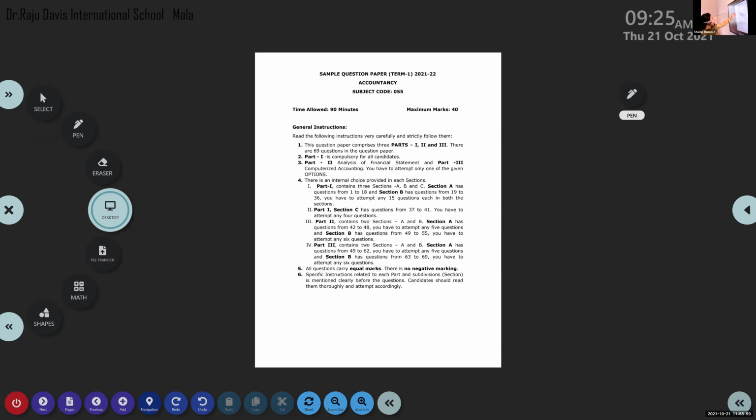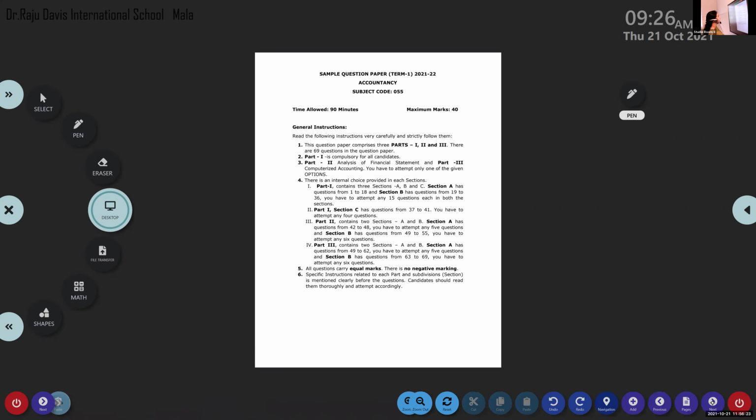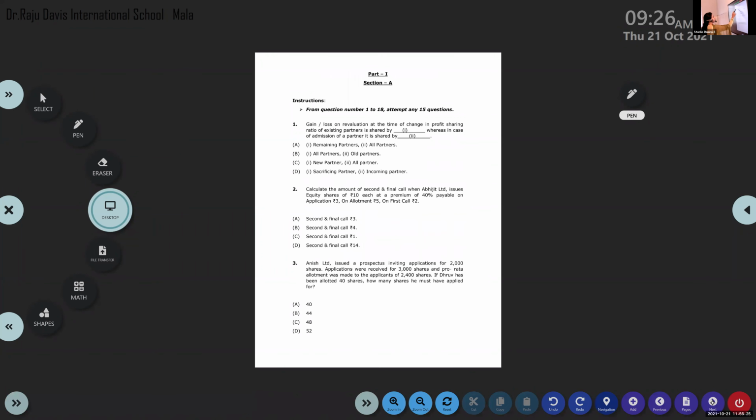As you know, the question paper has 3 parts: Part 1, 2, and 3. Part 1 is compulsory for all candidates. You have to attend Part 1. And if you are not clear with this instruction, don't worry. You can find the instruction just before each and every section also.